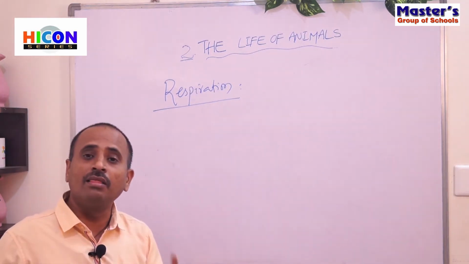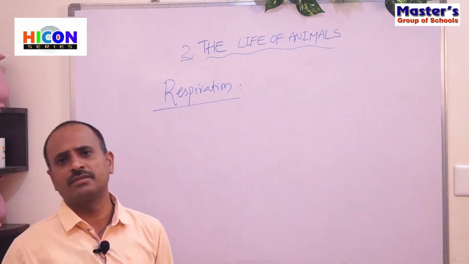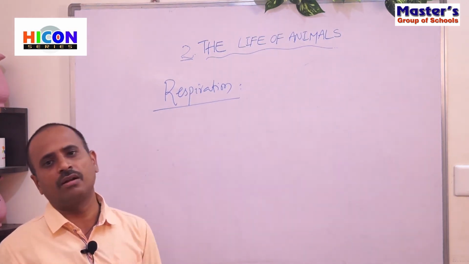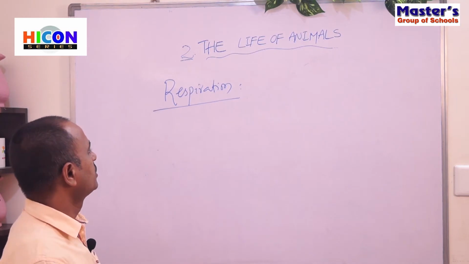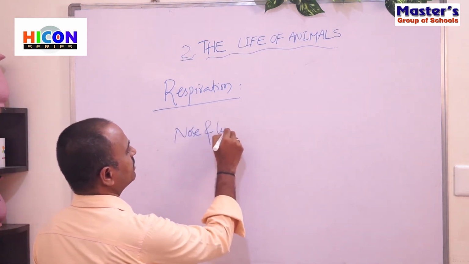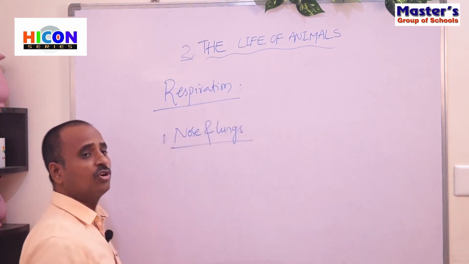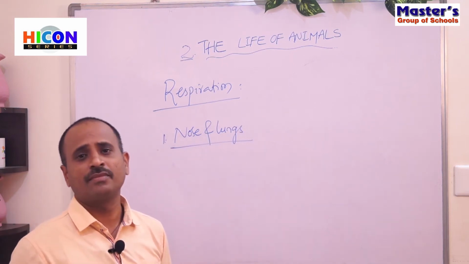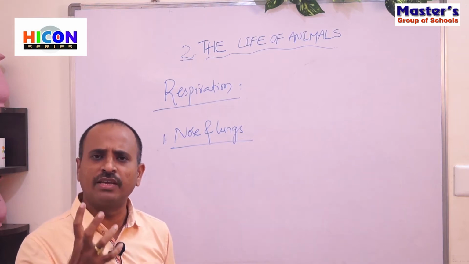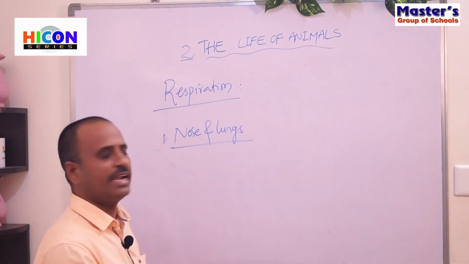But all the animals do not breathe with the same type of organs. Different animals will breathe through different organs. For example, nose and lungs. Most of the animals and human beings will breathe through their nose and lungs.